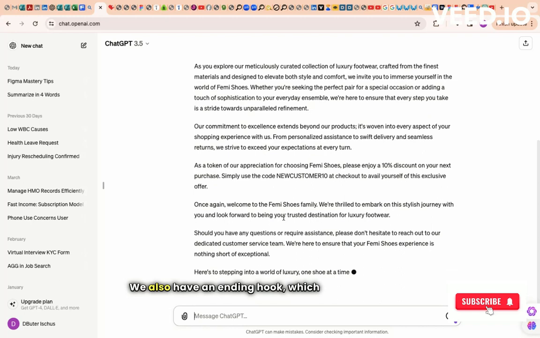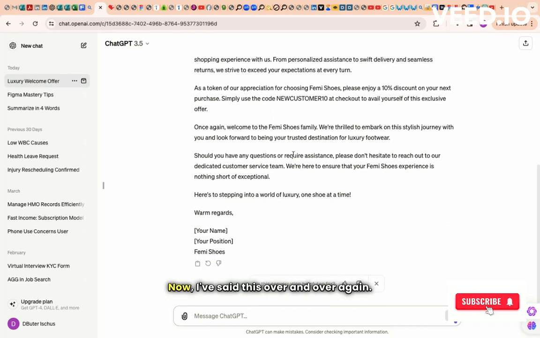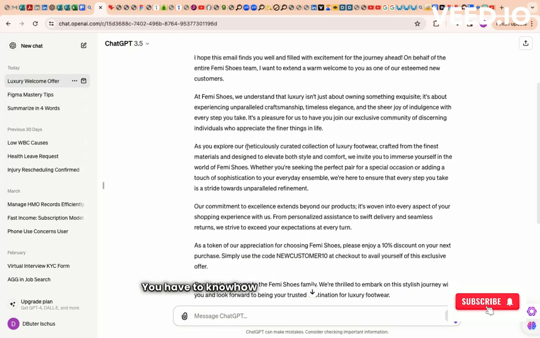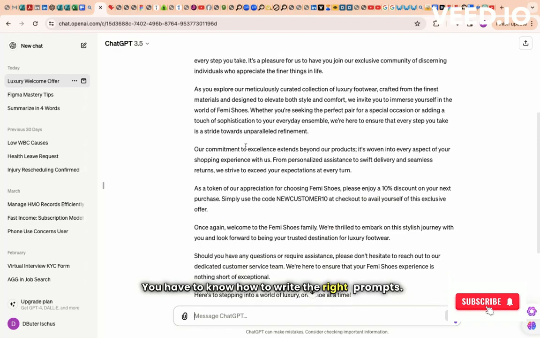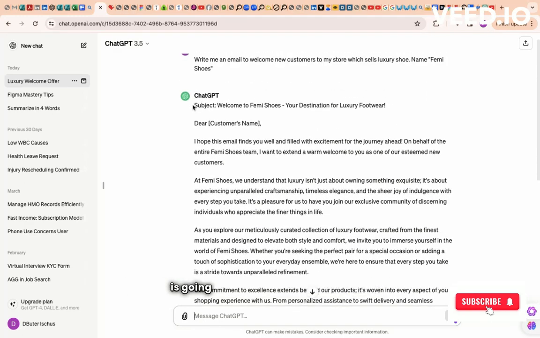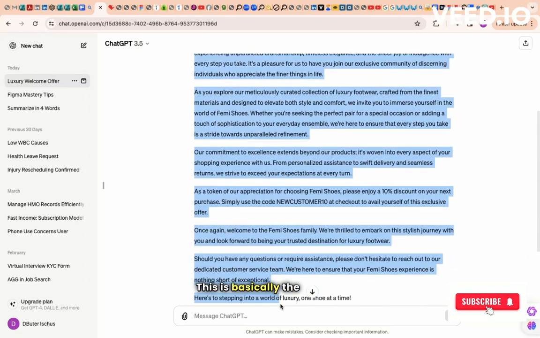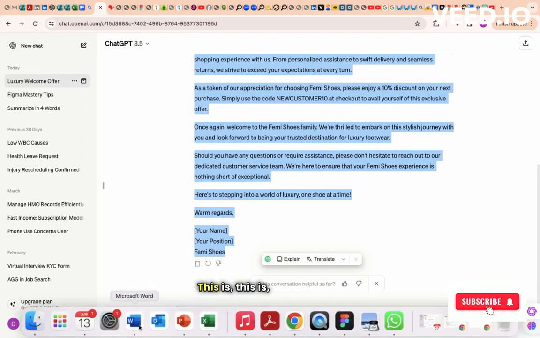Now I've said this over and over again, but I'm going to stress this again. You have to know how to write the right prompts, because what you prompt into this AI is what it's going to give you out. Now this is basically the email which we've asked it to write. The email is so good, like so good. We give this email an A1.